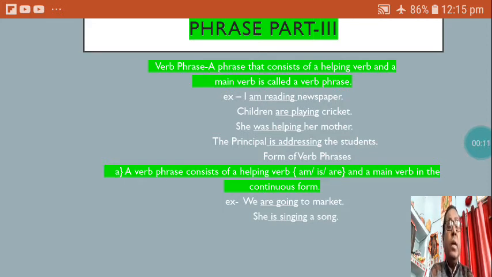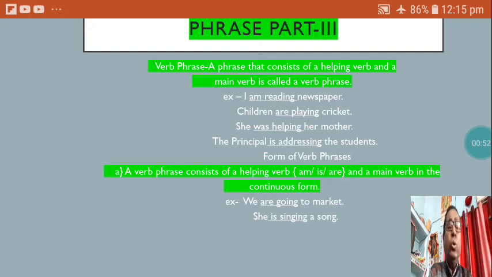Students, this is the third video from the chapter on phrases, and we will complete this chapter today with some exercises, and certainly you will benefit from the exercises and all the rules related to phrases. Today we are going to learn the verb phrase. I have already explained several parts of it, and today I am going to explain the verb phrase and some exercises. So please, all of you, pay attention.